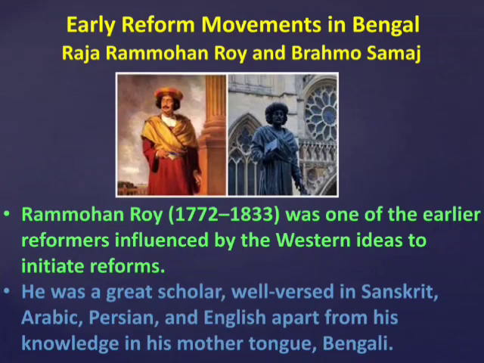He joined the service of the East India Company in the year 1805 and continued the same up to 1815. He went to England on behalf of Mughal Emperor Akbar II for an enhanced allowance. He died in 1833 at Bristol. He was given the title of Raja by the Mughal Emperor. He was called the Herald of the New Age in India. So Raja Ram Mohan Roy was born in 1772 and died in 1833.